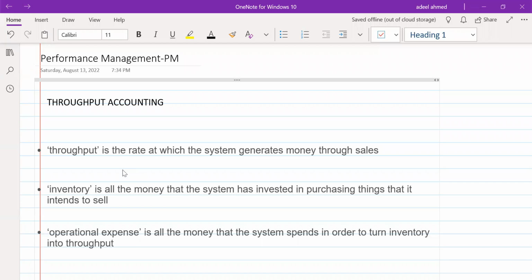So what we have discussed earlier is that the objective is to maximize the throughput in a situation when an organization is facing a bottleneck process, which is holding up the output and doesn't allow us to achieve the demand. Okay, so let's add some more notes to what we have discussed earlier. If I simply write down the formula here, throughput is the difference between selling price and direct material cost. Now, as we said earlier, throughput is the rate at which the system generates money through sales.